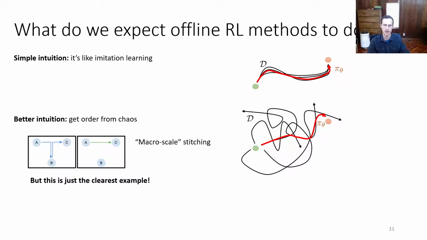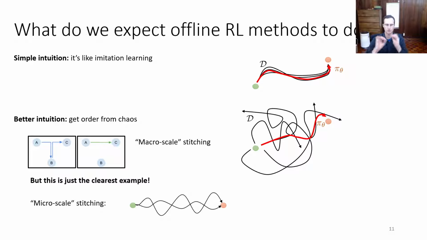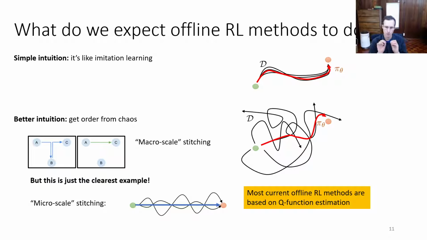But in reality, this kind of happens everywhere at once. If you have a bunch of behaviors that are all suboptimal in different ways, if you take the most optimal part of each behavior in each place, you might get an overall trajectory that is significantly more optimal than any of the data by itself. And that's immensely powerful.